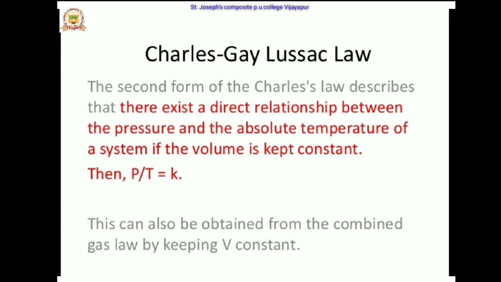That says that the pressure of a given mass of a gas is directly proportional to the temperature at constant volume. This can be obtained from the combined gas law by keeping V constant. The volume is constant, so P is directly proportional to T. Then P is equal to K into T, then P by T is equal to K.